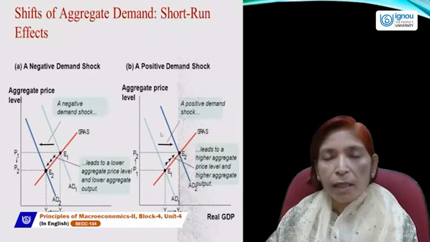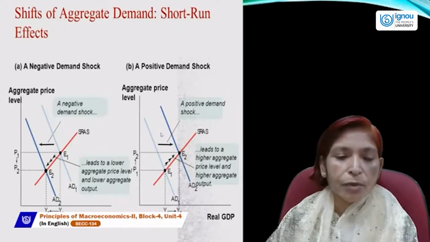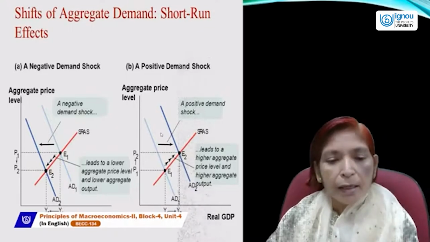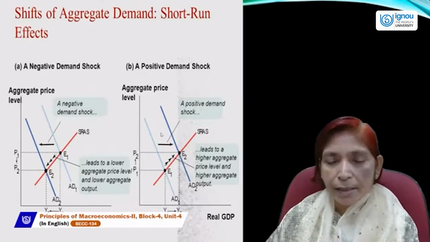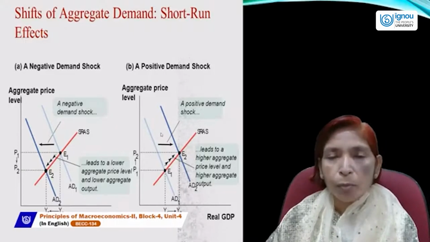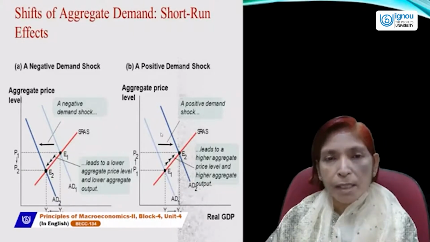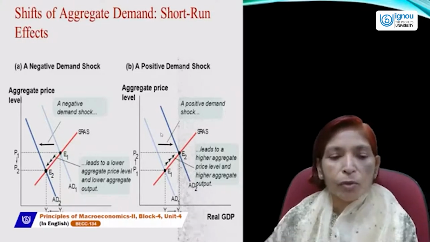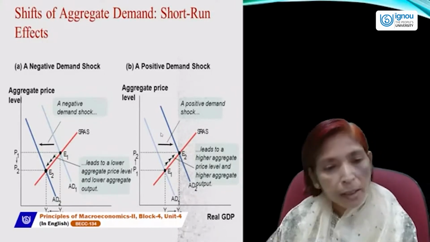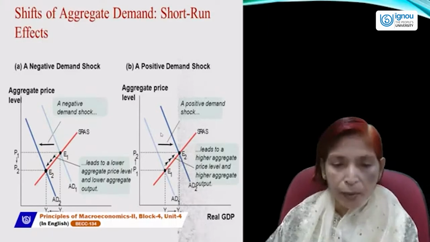So if aggregate demand increases, the AD curve shifts to the right hand side and this new aggregate demand curve intersects the SRAS curve at point E2. At this E2 point, price level will increase from P1 to P2 and income level will also increase from Y1 to Y2.